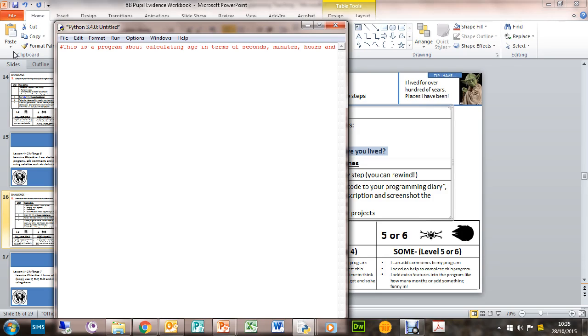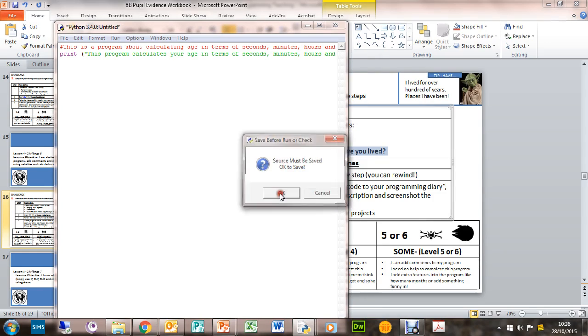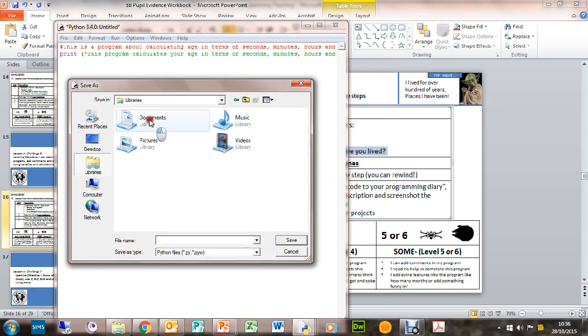So the first thing we're going to do in this program is do a print. We're going to say this program calculates your age in terms of, I suppose we could actually just quickly copy that, couldn't we? Don't tell anyone, in terms of seconds, minutes, days, and we finish that with a right parenthesis. Okay. So when we run this, let's just have a little play around with this. When you run this, how's this going to look?